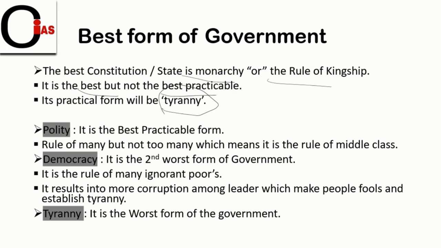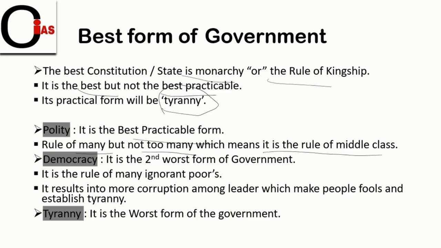Which is the best practicable form? Here, polity is the best practical form. Why? Because it is the rule of many, but not too many, which means it is the rule of the middle class. So here, friends, the middle class are always self-sufficient. They are not too rich, they are not too poor, and neither are they ignorant. So they are the best practicable form of government.